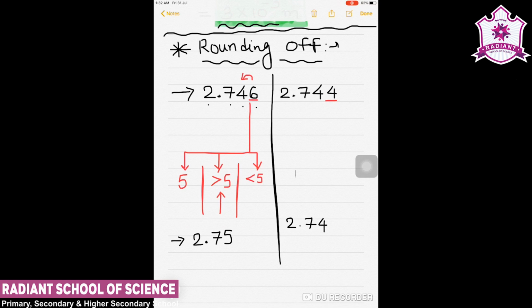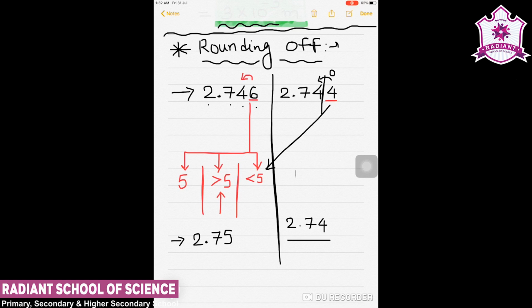Why is it so? Because of the rule that if this figure is less than 5, there will be no carry to the next part, and the part previous to that figure will remain as it is.